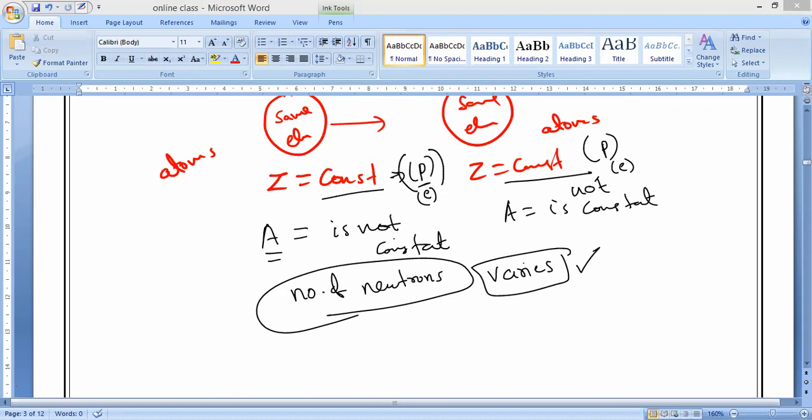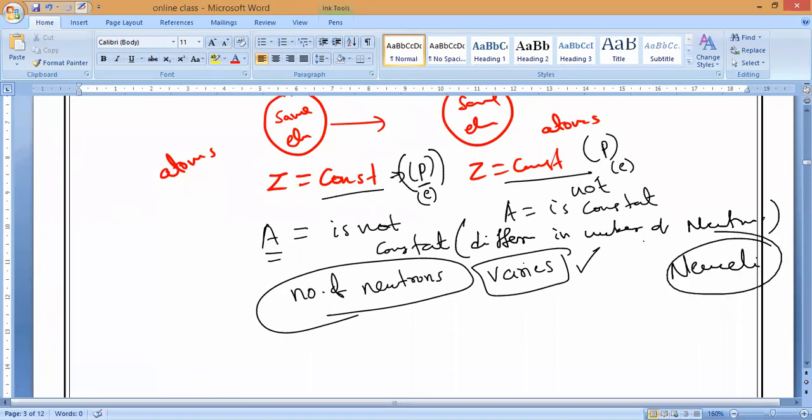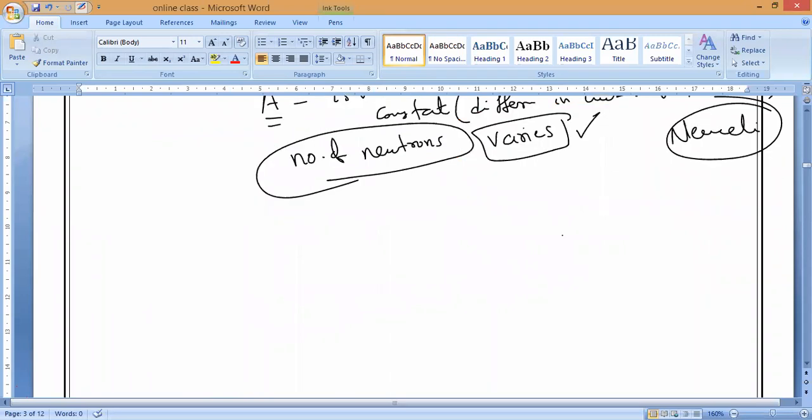Neutrons are present in the nucleus. So this is what we call isotopes.